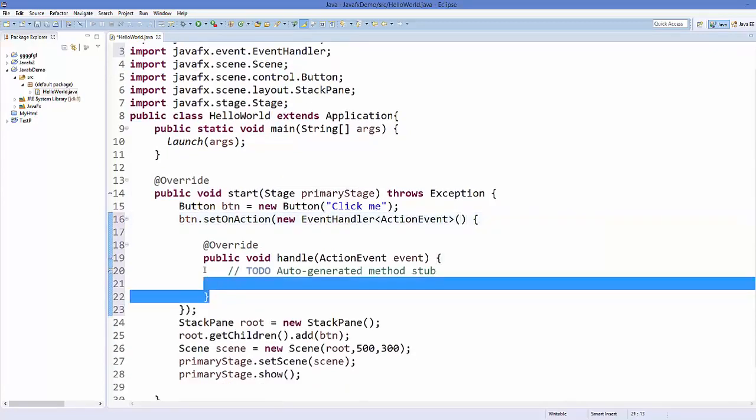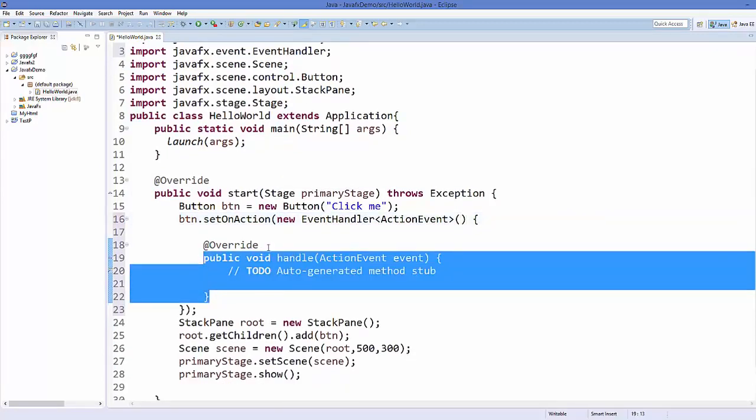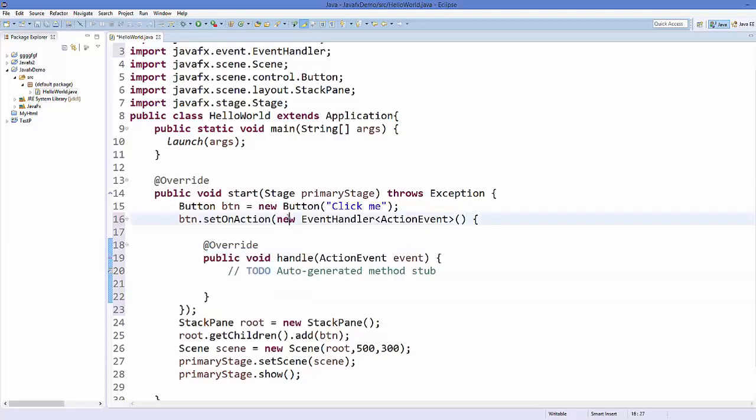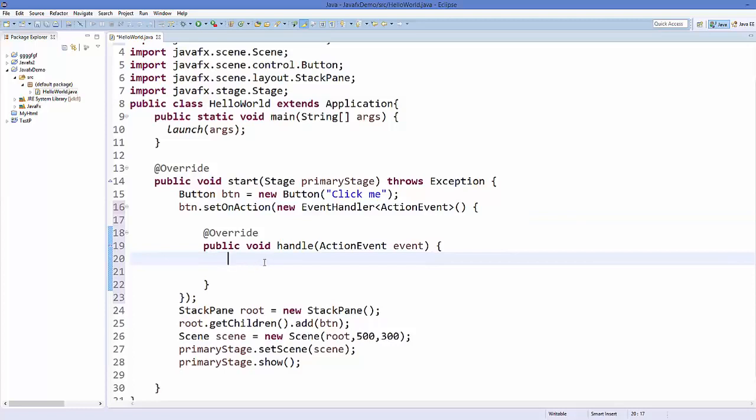It's going to automatically create this method for you inside this event handler, and in here you can perform any code, for example printing something. I will just write System.out.println and I want to print "Hello World" on the console. Save it, and I will run my application once again.